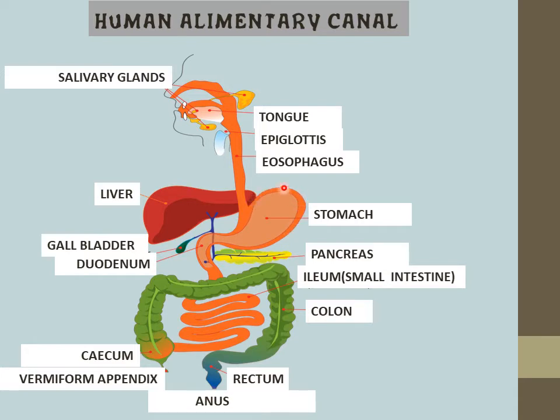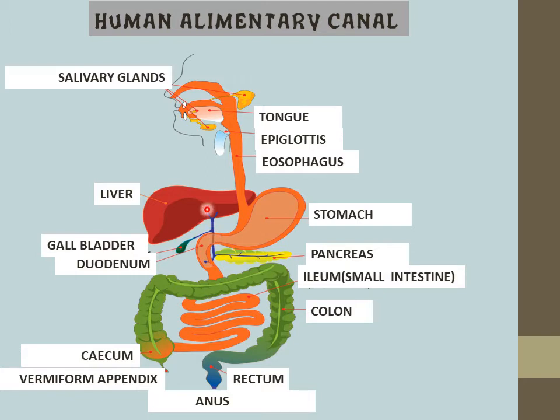So gastric glands are present in this region only. Food reaches from this part to the stomach, and here partial digestion occurs, not complete digestion.